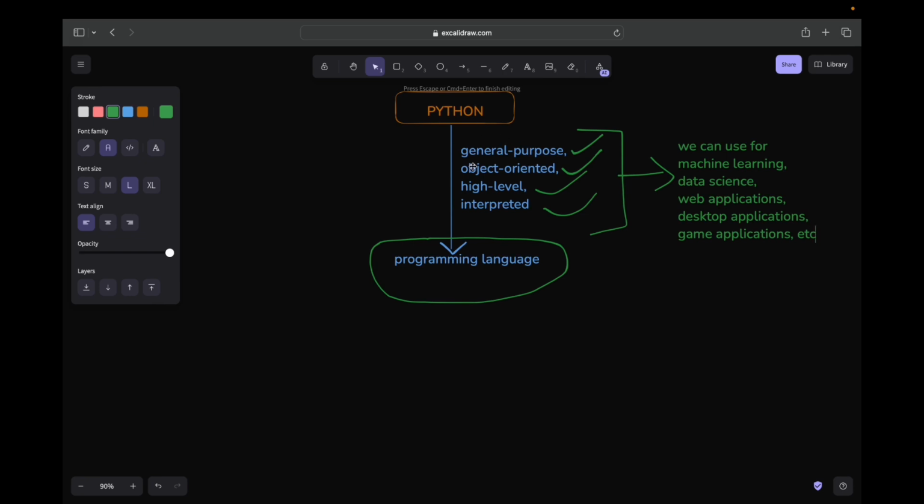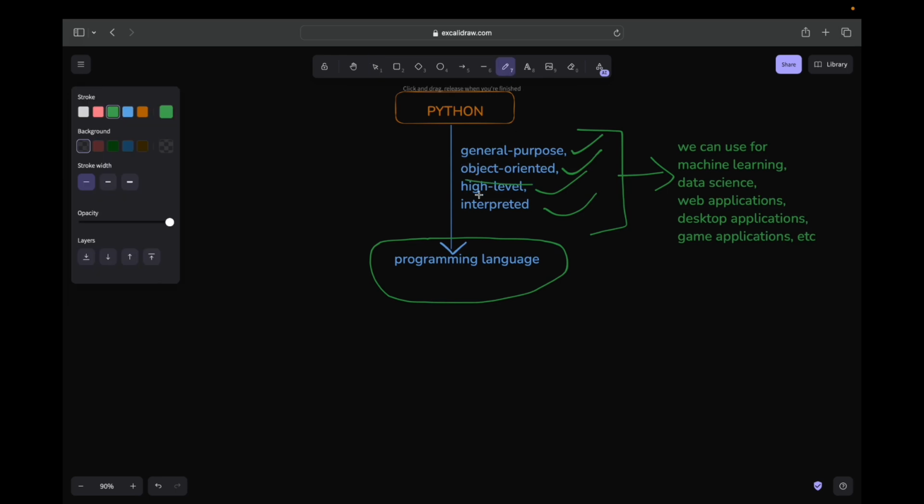So basically Python is a general purpose, object oriented, high level and interpreted programming language which is used for many different things.